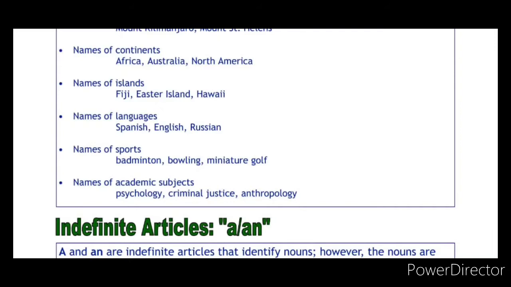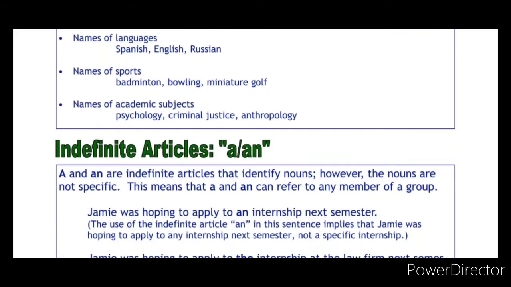Then names of sports: badminton, bowling, miniature golf. For these we need not use any articles. The names of academic subjects like English, Tamil, physics, psychology, criminal justice, anthropology: for these academic subjects we need not use any articles, children.